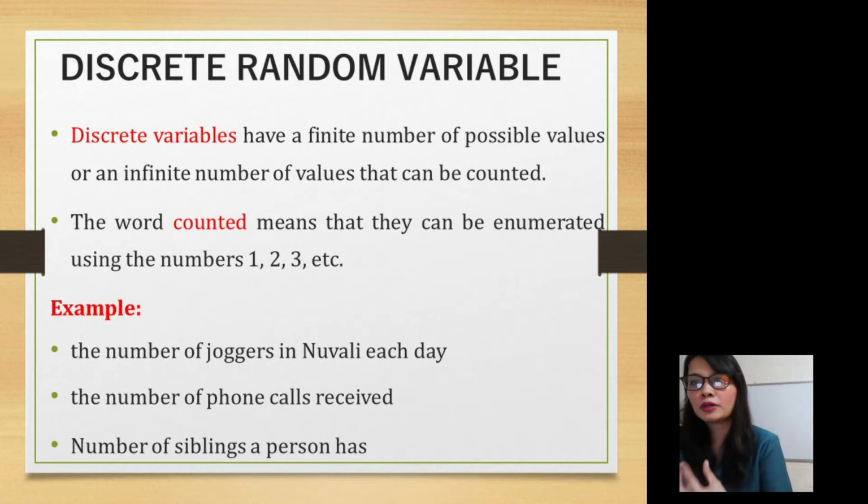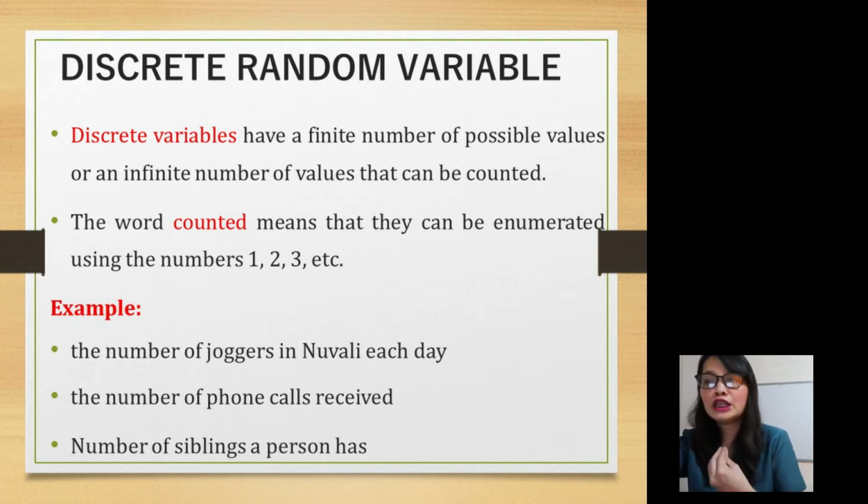Examples of a discrete random variable: the number of joggers in New Valley each day, so you can count it; the number of phone calls received every day; the number of siblings a person has. Again, discrete variables have a finite number of possible values or an infinite number of values that can be counted. These are variables that you can count.